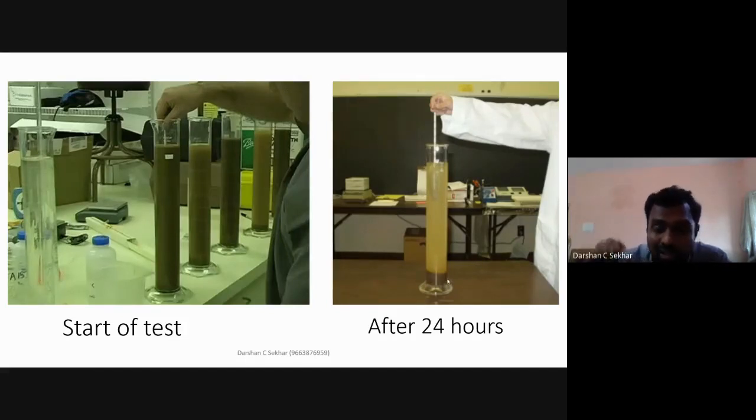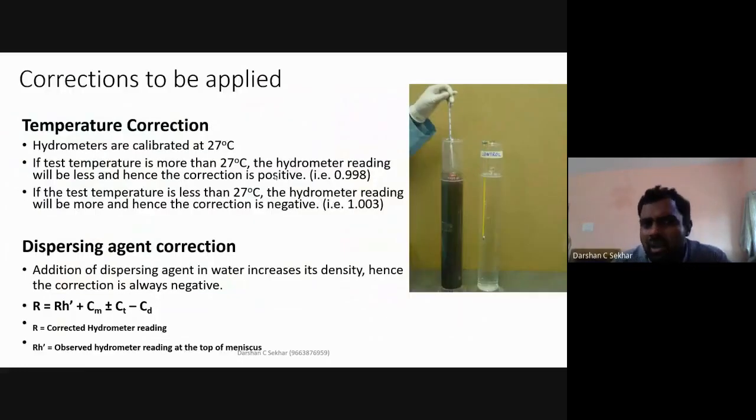If the silt content is less, then it will be in this color. It will be in this color. So that is how we need to do this. Then you have some corrections that need to be applied, because with respect to water temperature and atmosphere, room temperature is going to vary. Water temperature is also varying, so it is also going to affect the reading.